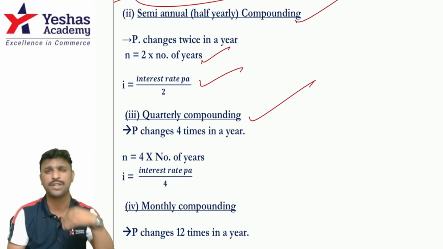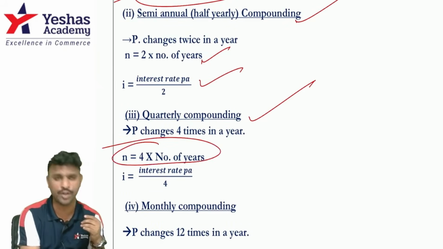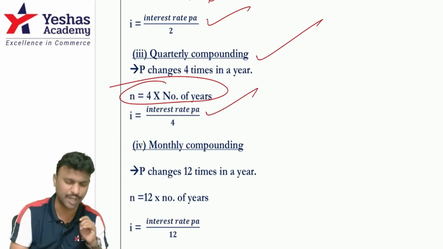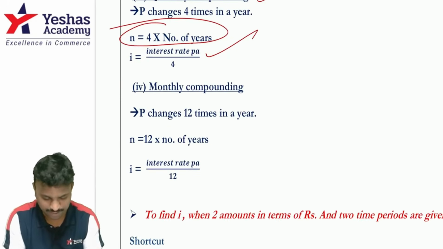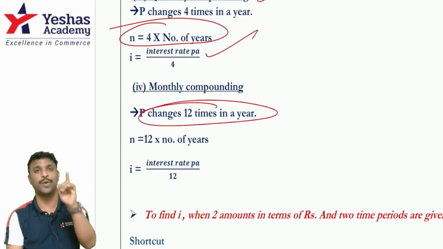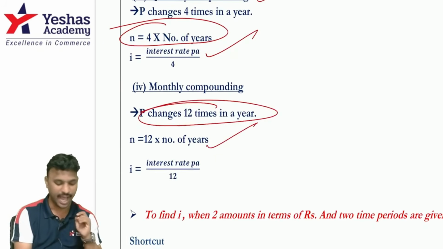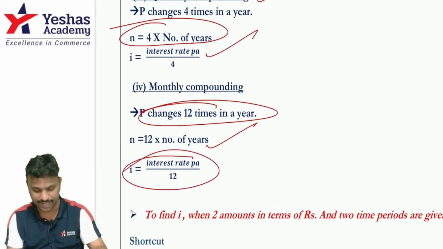For quarterly, P changes 4 times in a year. Therefore, n is equal to 4 into number of years. I will be interest rate per annum divided by 4. For monthly, P changes 12 times in a year. So n is equal to 12 into number of years. I will be interest rate per annum divided by 12.